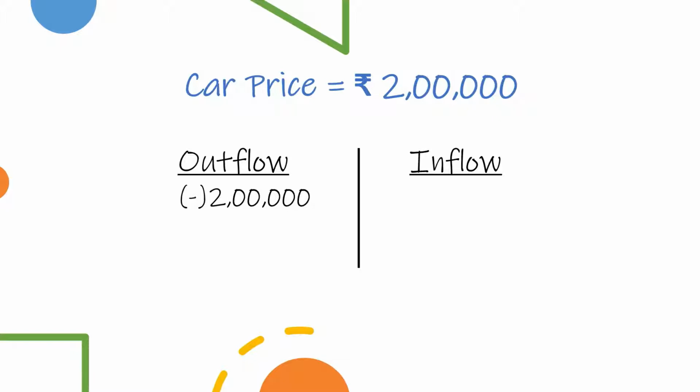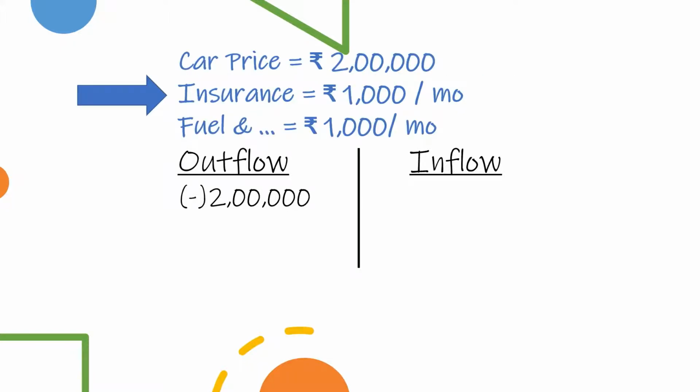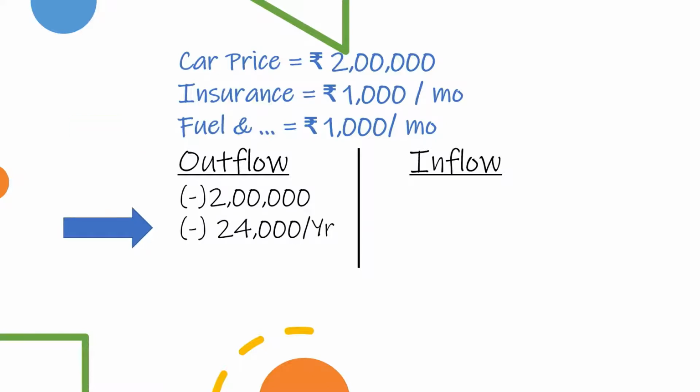To keep her car running, Bharti spends an additional 1000 rupees every month on car insurance and another 1000 rupees on fuel and incidentals, which makes operating expenses equal to 2000 rupees a month or 24,000 a year. Let's put that on the cash flow as well. That is an additional 24,000 flowing out of the wallet every year.